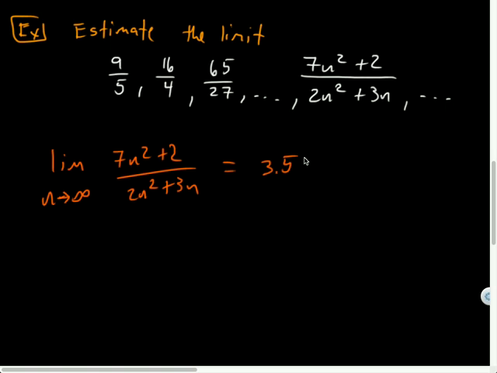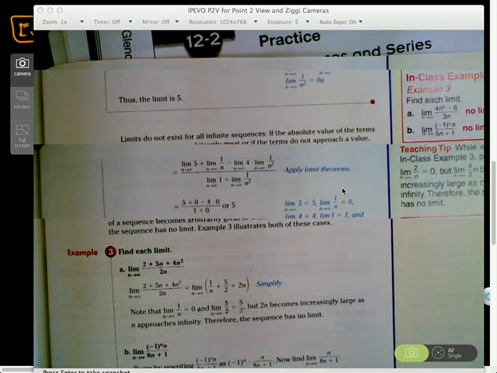So that's how you could approximate a limit by plugging in some big numbers and seeing where they're approaching. We've done that with end behavior for asymptotes before, where we realized this is approaching 1 on the x-axis, things like that. 7 divided by 2 as x goes to infinity. 7 divided by 2 is 3.5. You might have noticed something that is true.